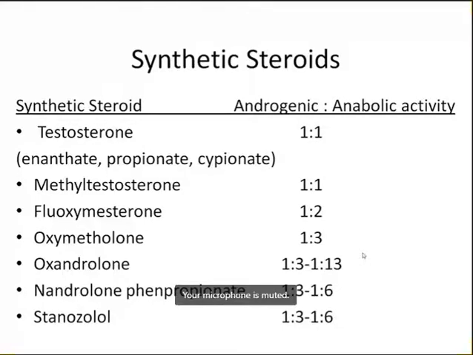Fluoxymesterone has more anabolic activity compared to androgenic activity. See here, the ratio is 1:2, androgenic to anabolic activity. Oxymetholone has a 1:3 ratio. That means the ratio towards the anabolic activity is higher. So fluoxymesterone, oxymetholone, oxandrolone, nandrolone, and stanozolol are all anabolic steroids because they have greater anabolic activity compared to androgenic activity. We cannot say testosterone and methyl testosterone are anabolic steroids, as they have equal androgenic as well as anabolic activity.